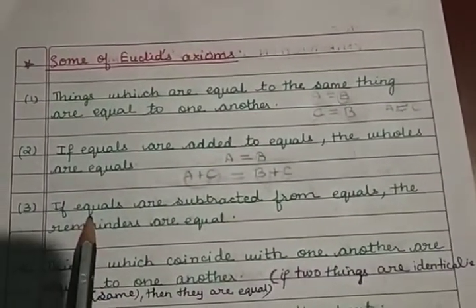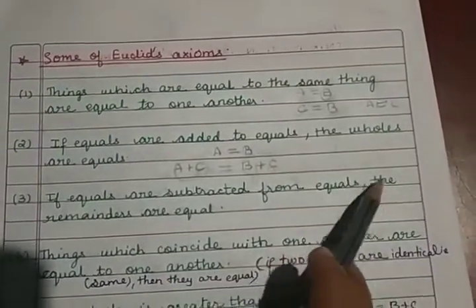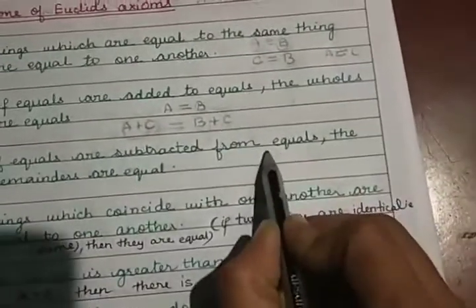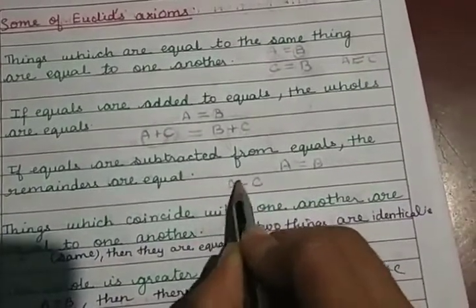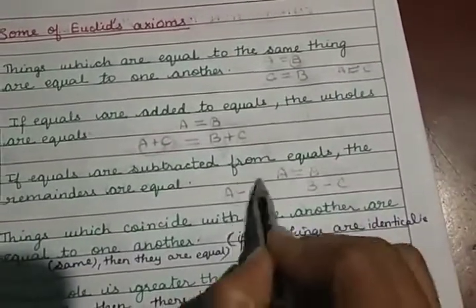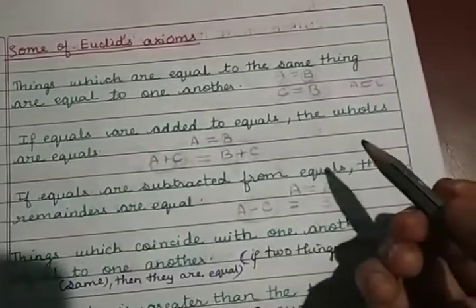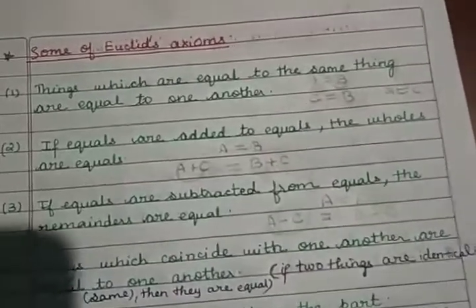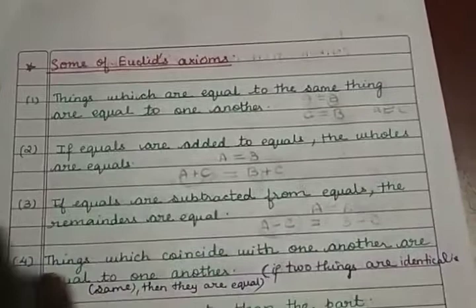Similarly, the third one says: if equals are subtracted from equals, the remainders are also equal. So again, if I take equals A and B, and suppose I take C away from A and C away from B, then whatever is remaining here, that is A minus C and B minus C, they also have to be equal. Now we know them, so you can express it in this form, but in his book of Elements, the statements were given like this. This is what he gave the definitions as.